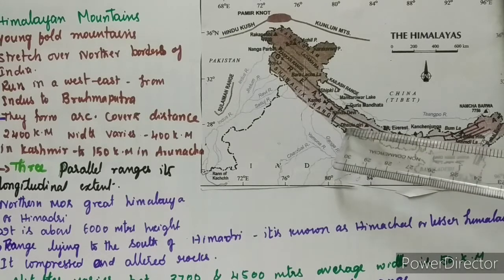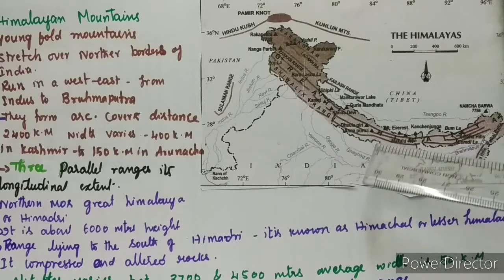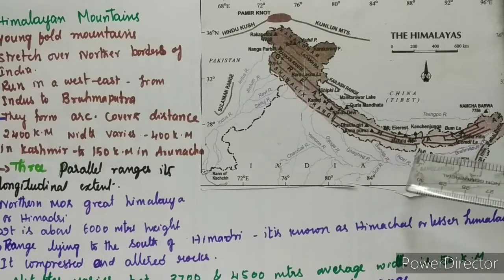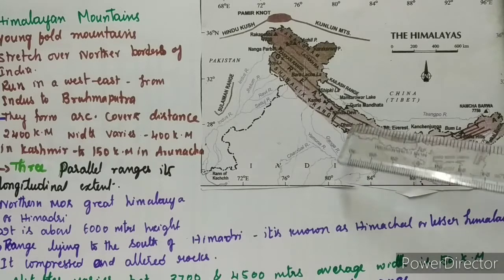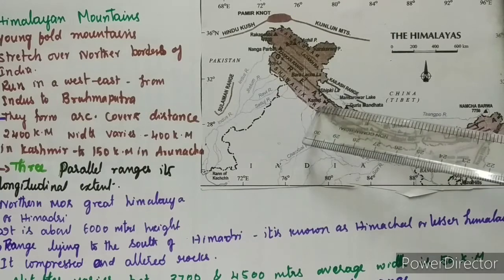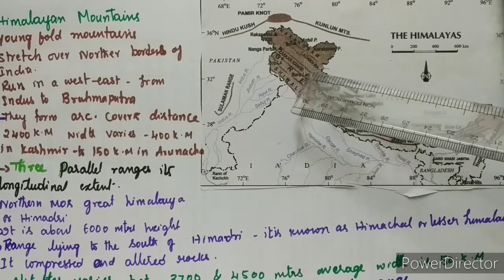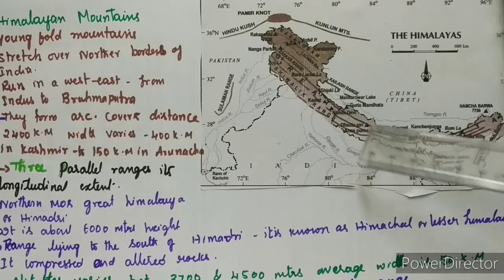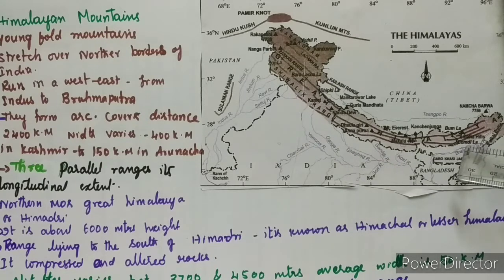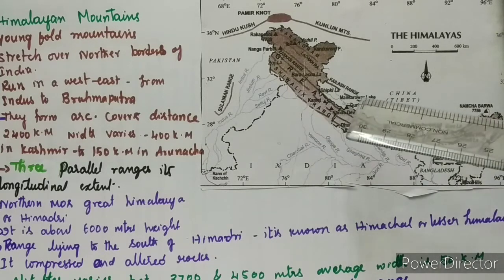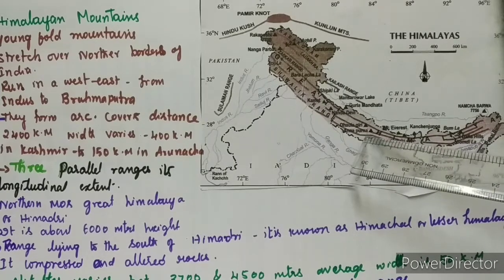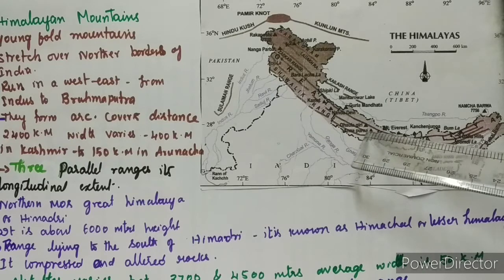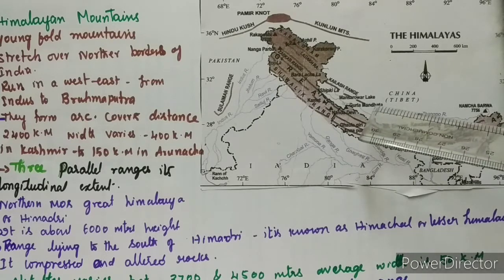The height of Nanga Parbat is 8,126. See, Makalu is here, Dhaulagiri is here, and Nanda Devi is here. Kamet is here. Next is Annapurna in Nepal. Annapurna is here only, see. Understood? The height of Annapurna is 8,078. And next is Nanda Devi.